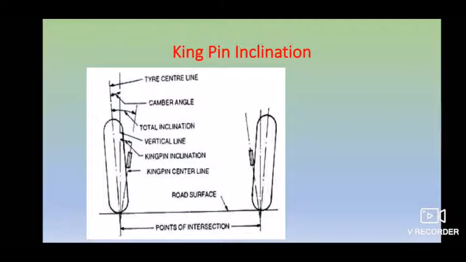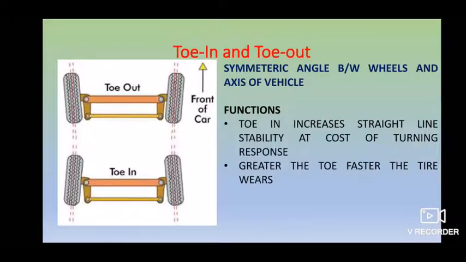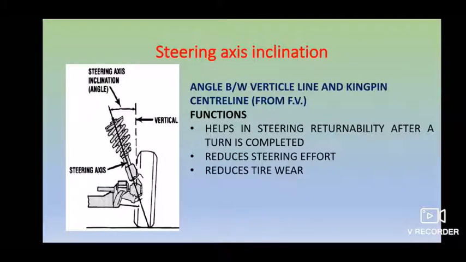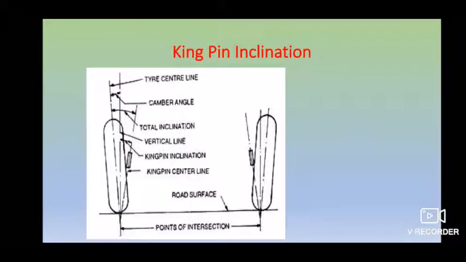So hope this is clear to you. If your kingpin inclination is clear, then next you have your combined angle. This combined angle is the angle formed in a vertical plane by the center line of your kingpin, and it is the sum of both your camber and kingpin inclination. That is what we generally call the combined angle.